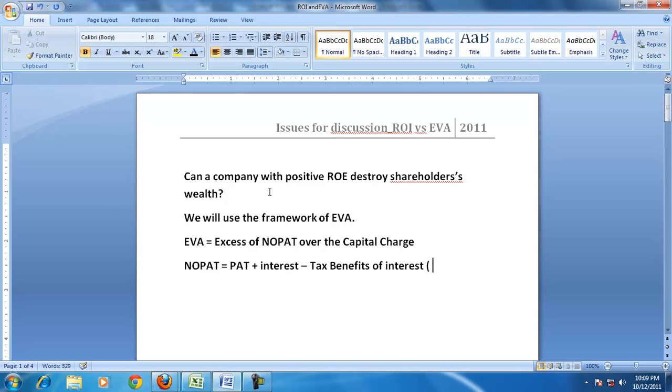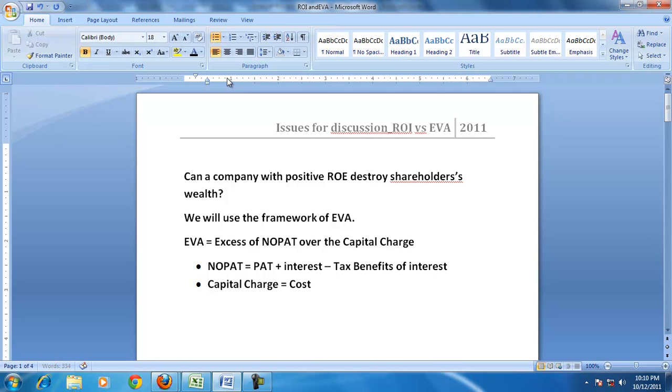For the time being, we are not recognizing the accounting adjustments required for calculating EVA. So the NOPAT is PAT plus interest minus tax benefits,